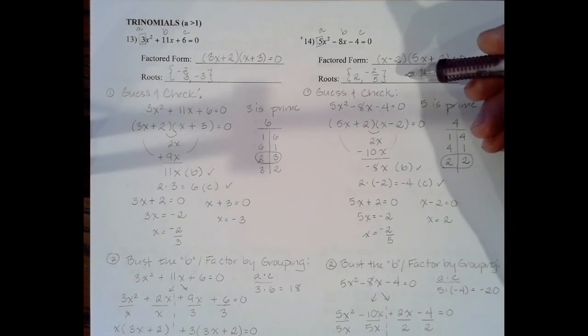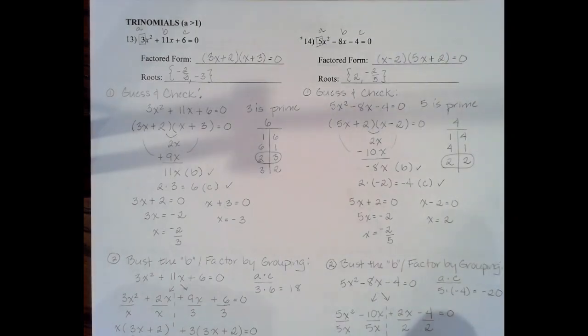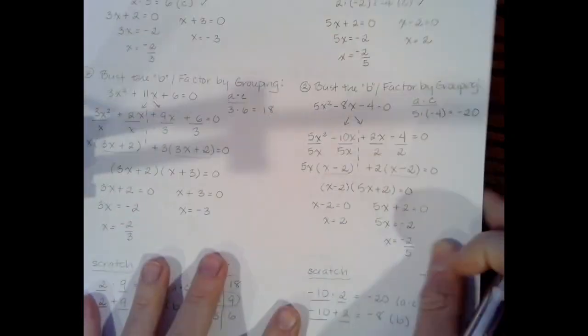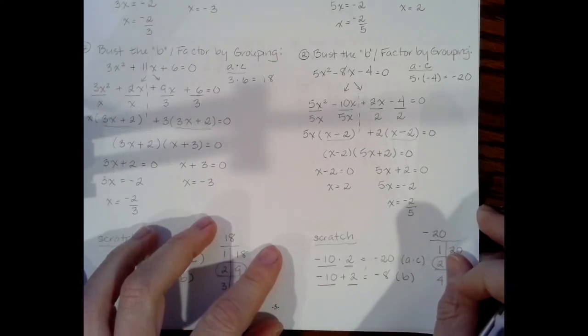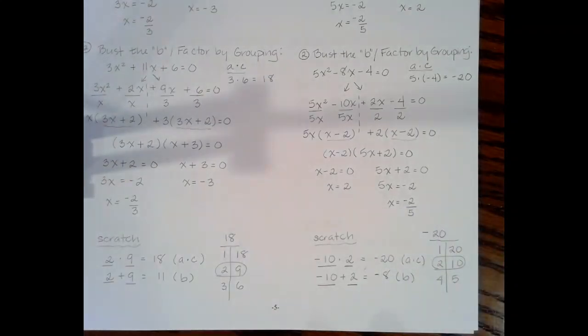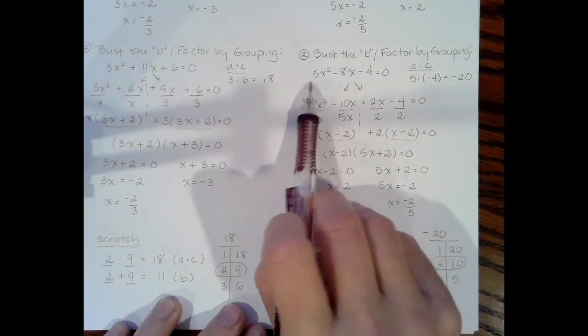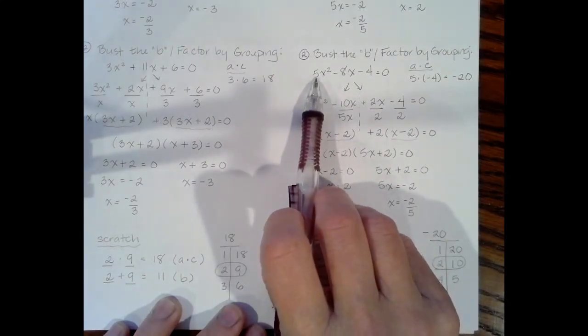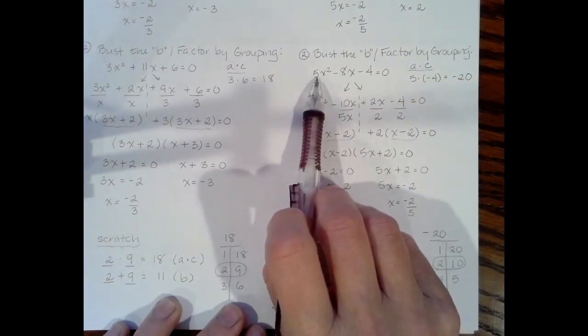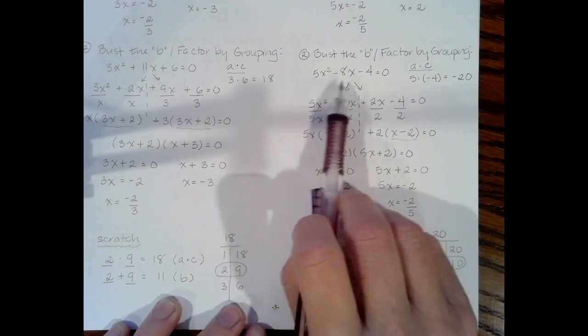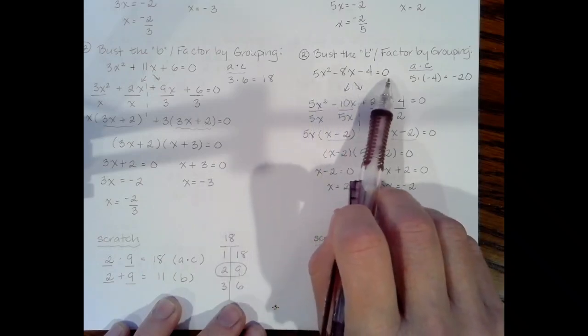Now, let's say you're not a guess and check person and you'd rather do factor by grouping. So let's talk about that. Let's do that as well. On first glance, if you try to solve this problem as if the a value was 1, it won't work. You've got 5x squared minus 8x minus 4 equals 0.